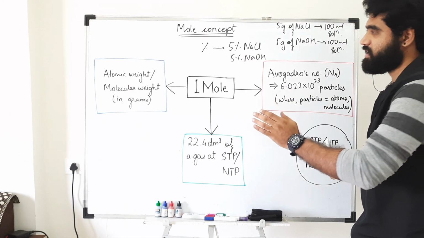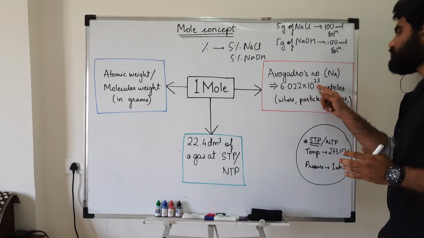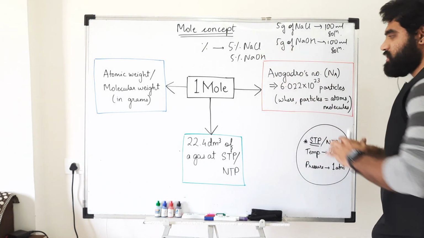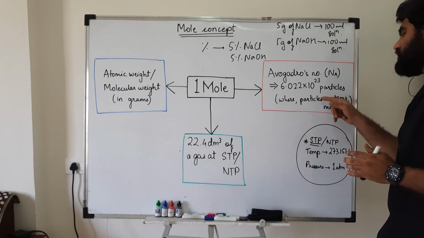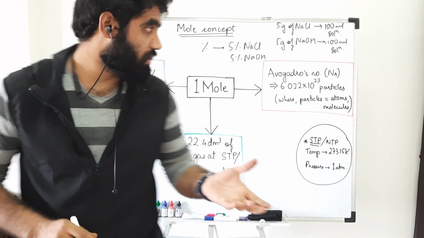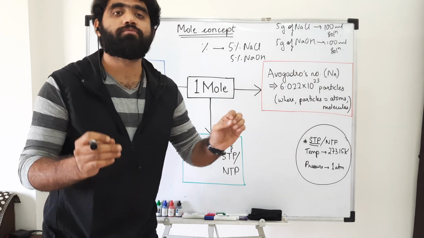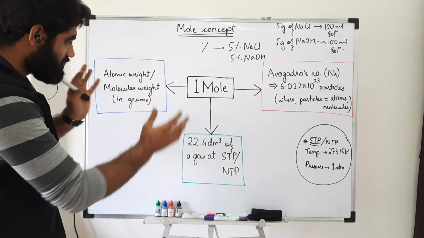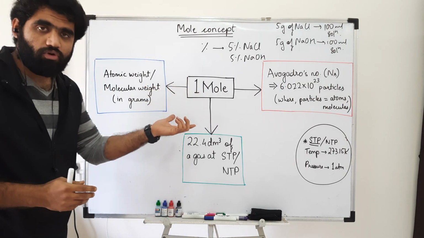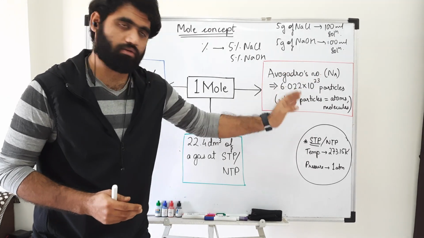It means if I take 1 mole of NaCl, it will contain 6.022 × 10^23 molecules of NaCl. Similarly, if I take 1 mole of NaOH, it will contain 6.022 × 10^23 molecules of NaOH. If I take 1 mole of sodium, it will again have 6.022 × 10^23 atoms of sodium. In this way we can see the relationship here: 1 mole of substance has a specific number of particles, that is molecules or atoms.